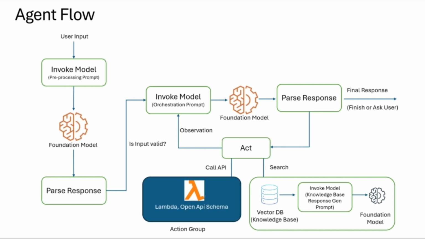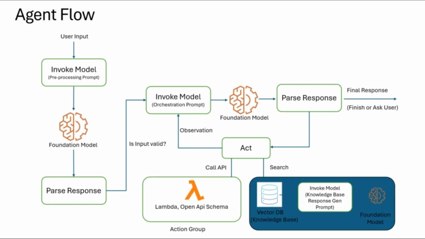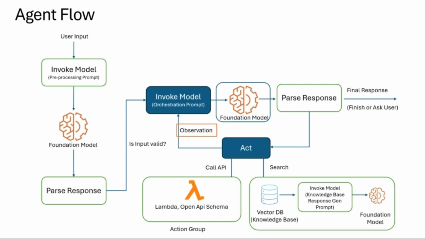Action groups define the available actions, implemented as Lambda functions and documented using a corresponding OpenAPI schema. Knowledge bases store enterprise data as vector embeddings within a vector database, enabling efficient search and retrieval. Retrieved information is then utilized to enhance the generation process. After invoking an action group and summarizing results from the knowledge base, the agent generates an output called an observation. This observation augments the base prompt, which is subsequently sent to the foundation model.